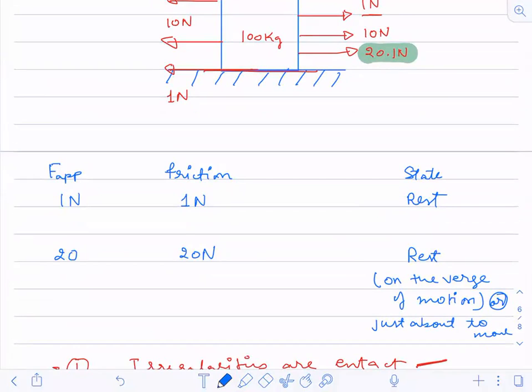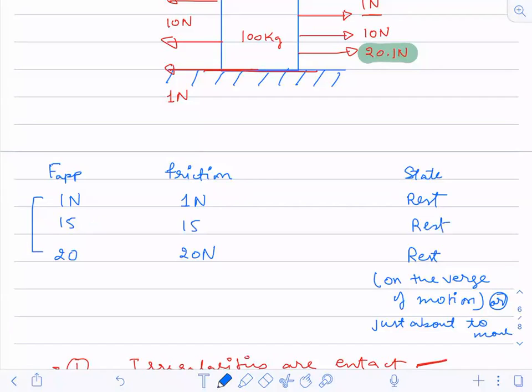Now, between 1 and 20, if I keep this applied force as 2 Newton, 3 Newton, 4 Newton, 5 Newton, what will happen? Suppose I keep this force as 10 Newton or 15 Newton. So what does this friction force become? Suppose I keep the applied force as 15. What is the frictional force now? 15 Newton. The body is still at rest.